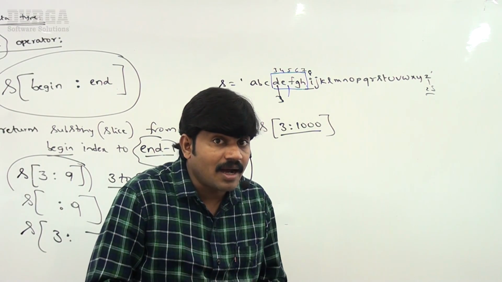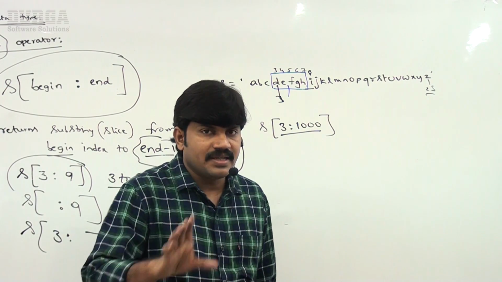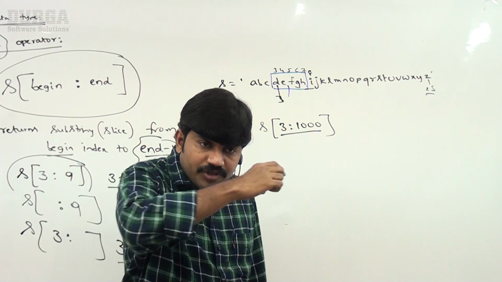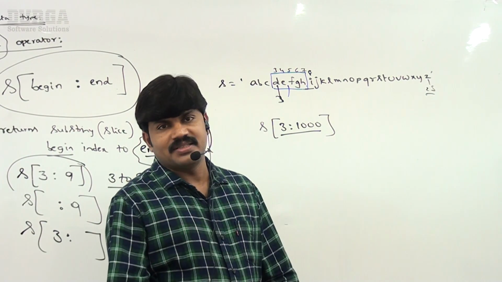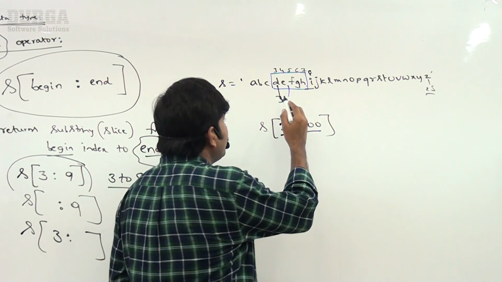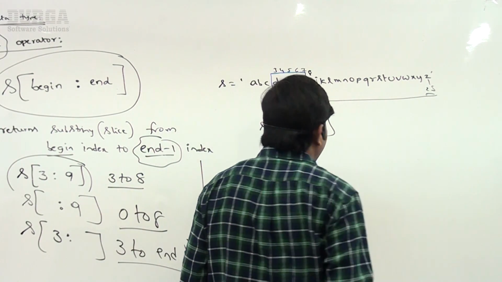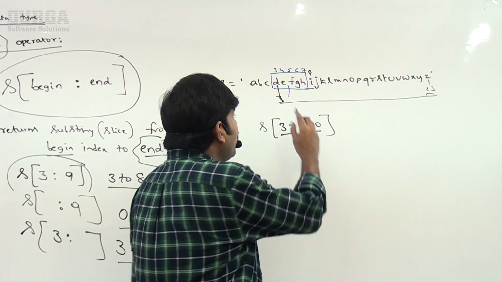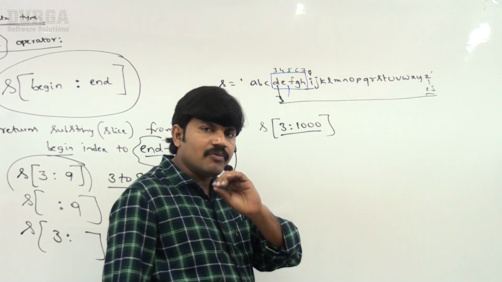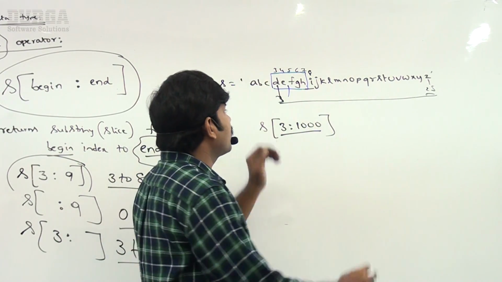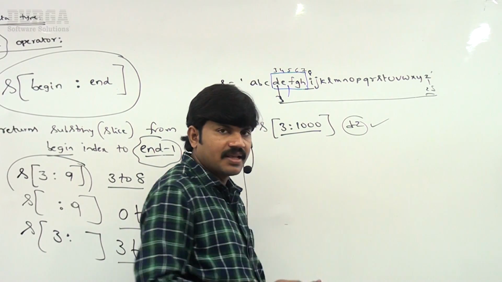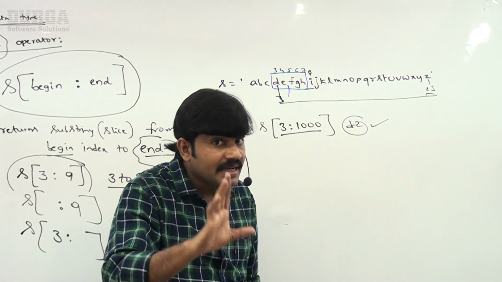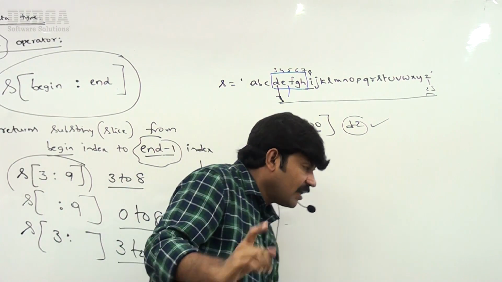Within that range, whatever characters are there, it is going to consider. From 3 up to 25 only characters are there, so whatever characters are there in that range it considers. So D to Z we are going to get, everything. We never get an index error. Remember that.